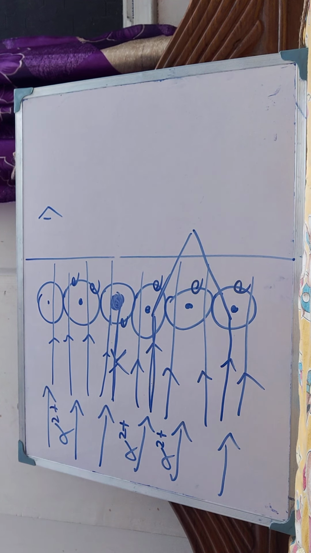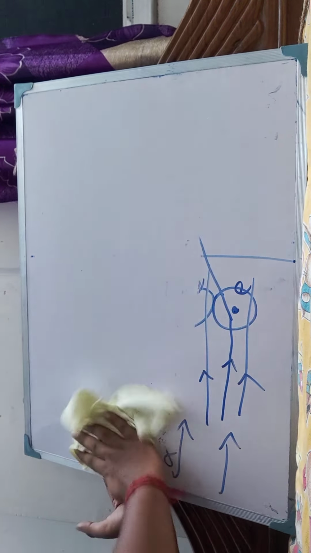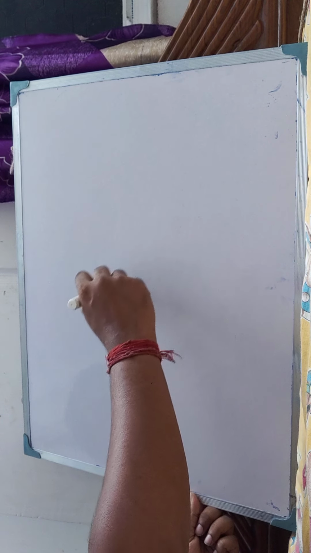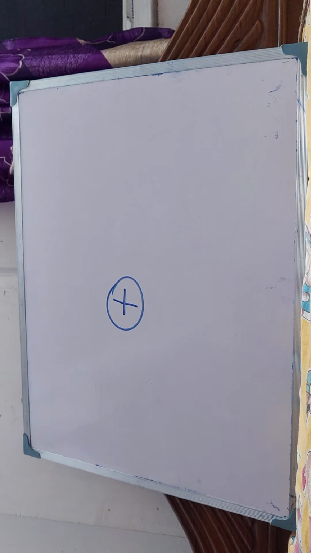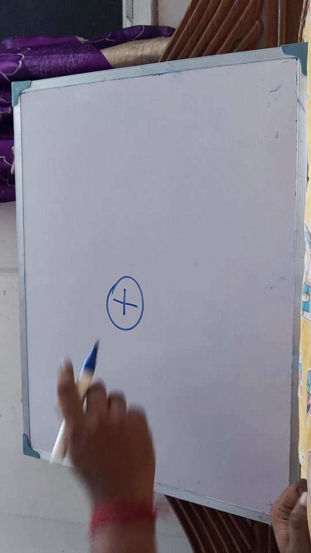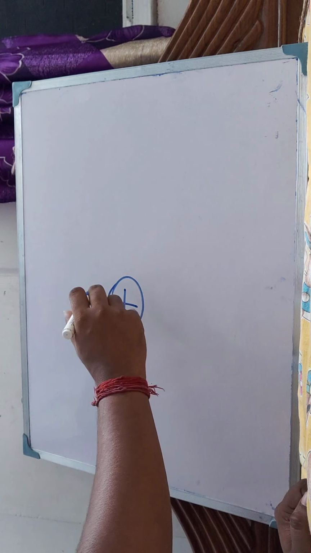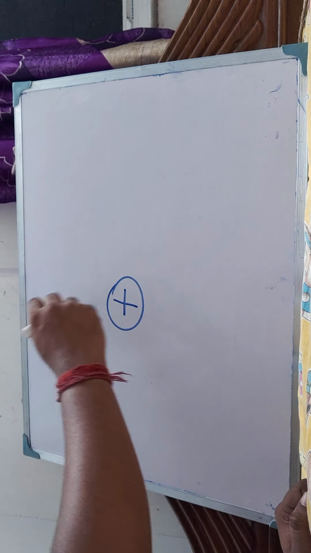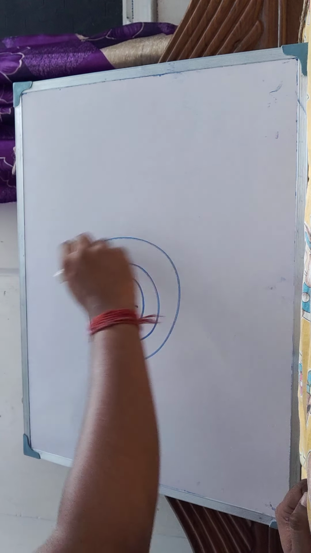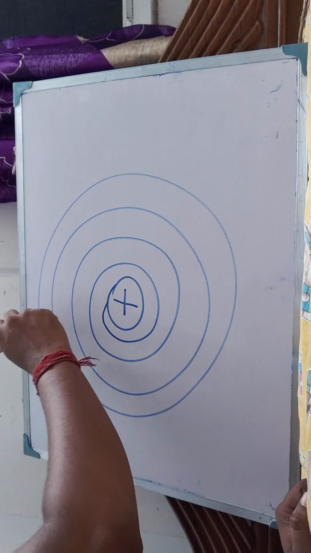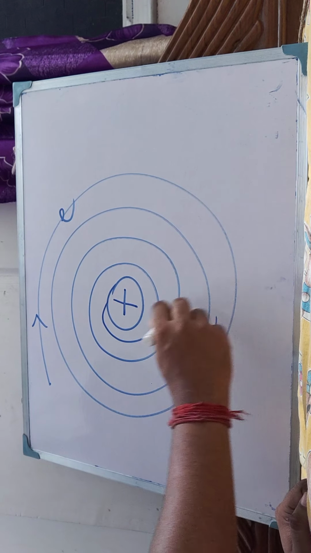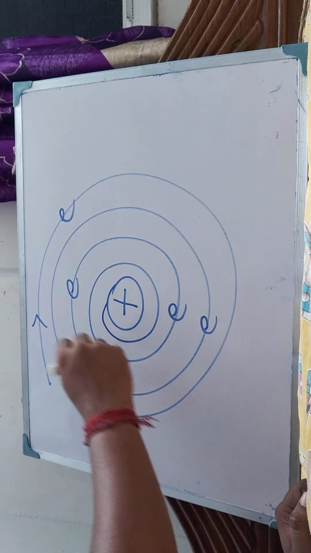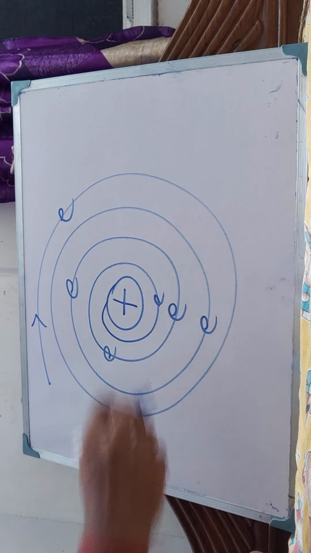Now what are the drawbacks of Rutherford's experiment? The one and only drawback was this. He said that the nucleus consists of the positive particles. Very good, it was truly correct. In the nucleus protons are present, and the electrons are moving around the nucleus. Clear? But there is a mistake.